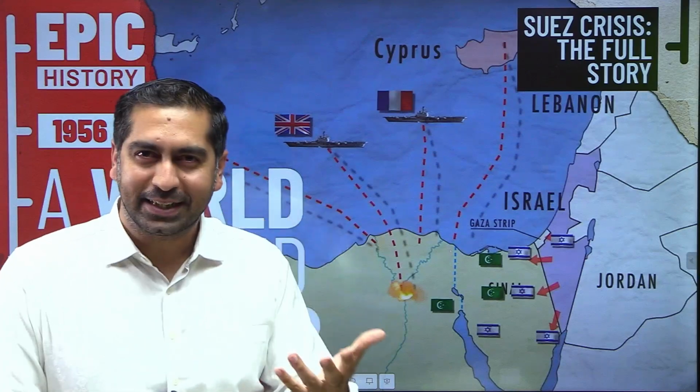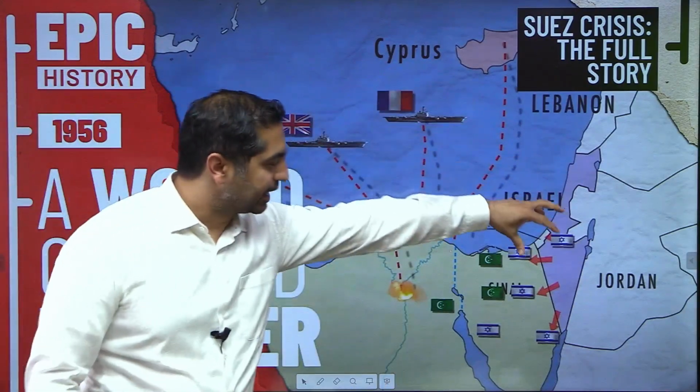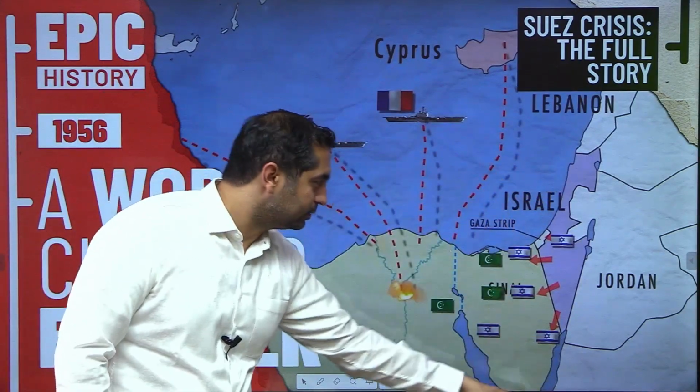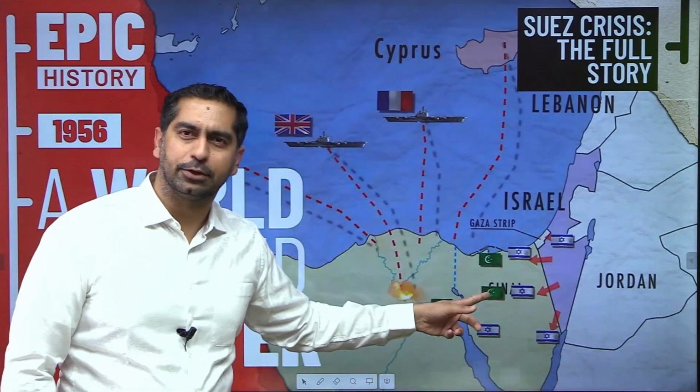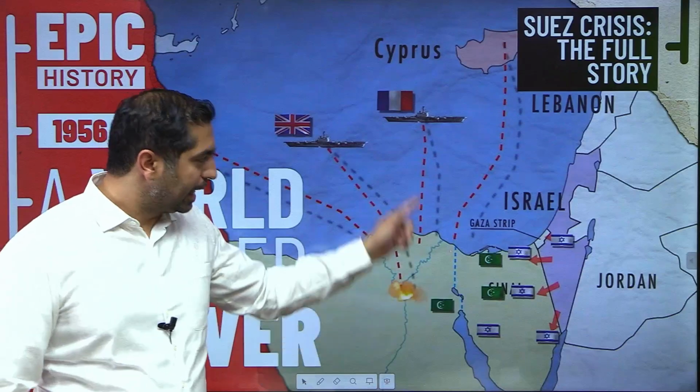The plan went well, as they had planned. Militarily, the plan went well for them. Israel attacked Egypt and occupied the region of Egypt known as the Sinai Peninsula, and Britain and France occupied the Suez Canal region. So militarily, the plan went well. But what went wrong? Politically, the plan was a disaster.